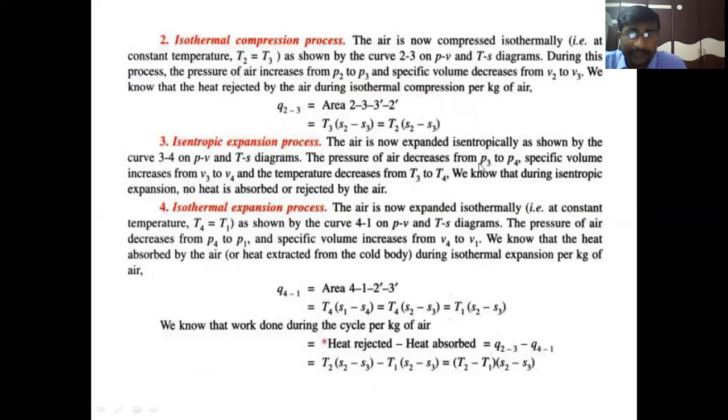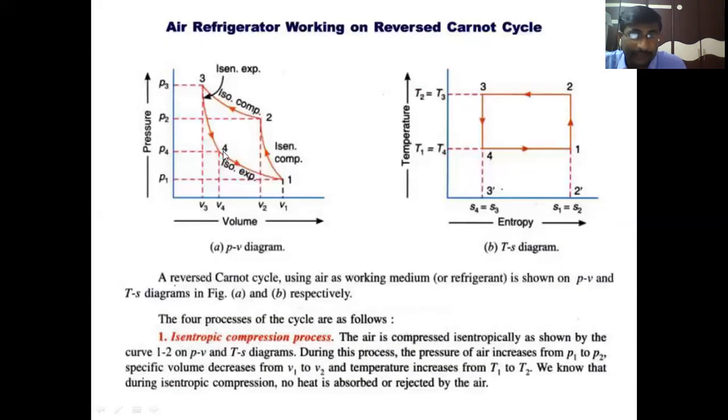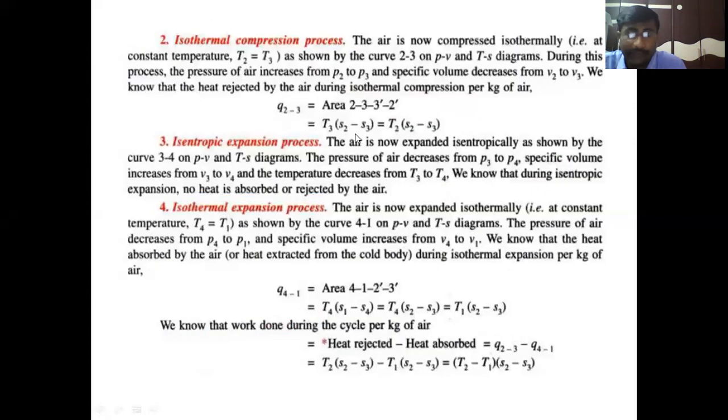The pressure of air decreases from P3 to P4. Here the pressure decreases from P3 to P4, and also the volume increases. During this expansion, the volume increases from V3 to V4. Pressure decreases and volume increases. Specific volume increases from V3 to V4. And the temperature decreases from T3 to T4.